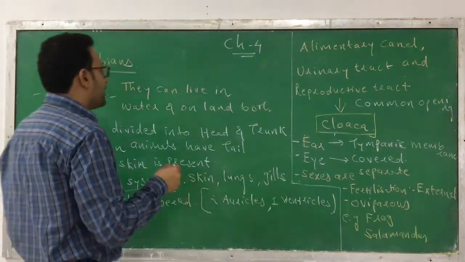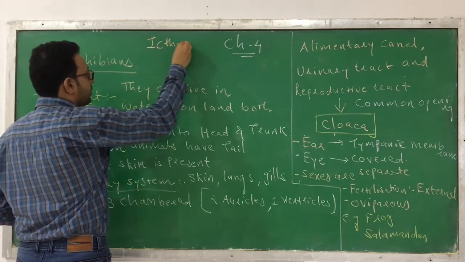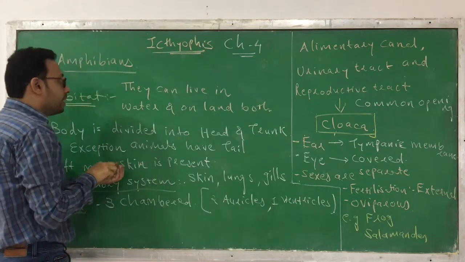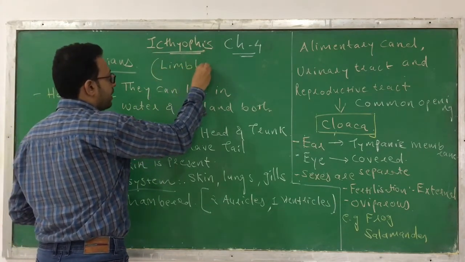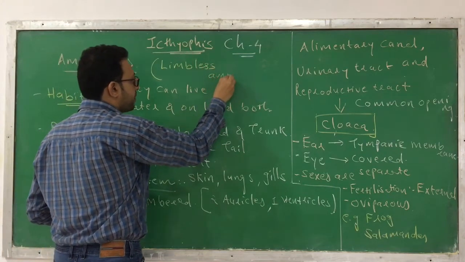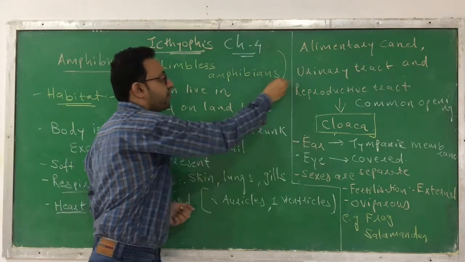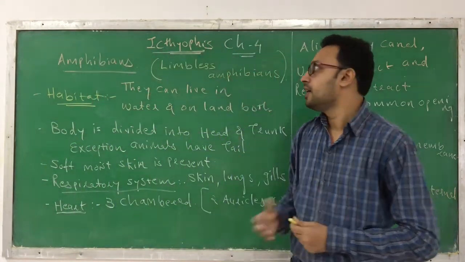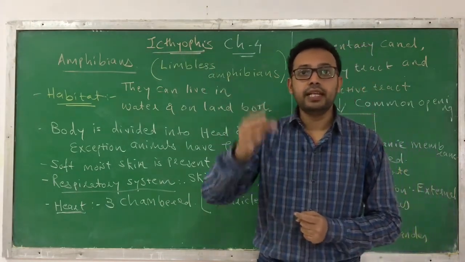I will tell you the name of the animal. It is Ichthyophis. It is limbless. This is an exception. Usually amphibians have four limbs, but this is exceptional.